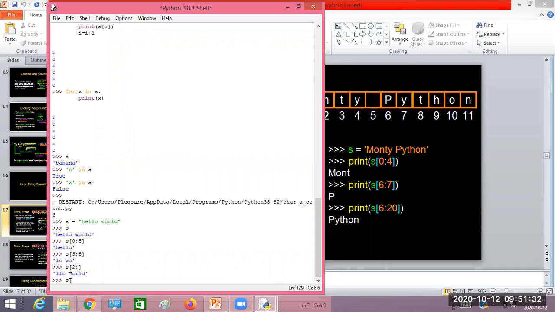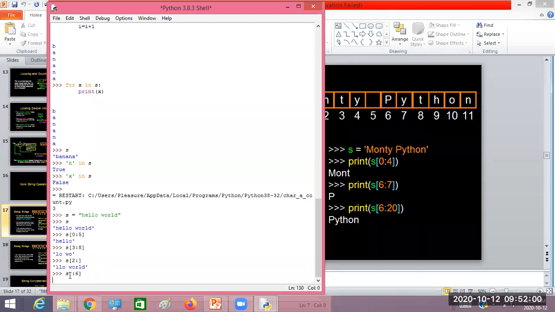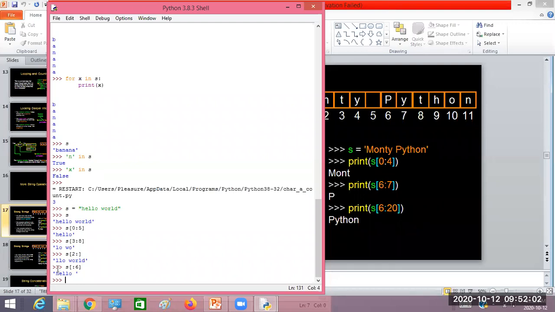Likewise, you can leave the first number empty and write up to 6 as the second one. Then what will be the starting position here? We left the first one empty. What will be the default starting value? If you leave the first one empty, then it is going to take 0 as the default value. So starting from 0, that is the character H, it is going to retrieve the data. Did you get the idea?